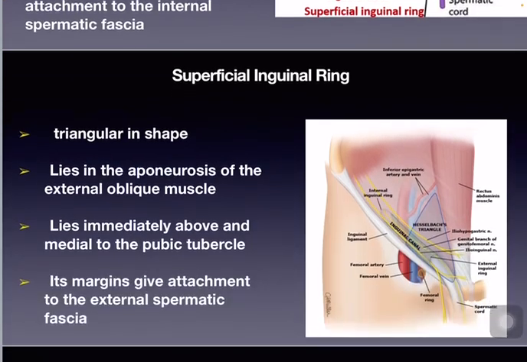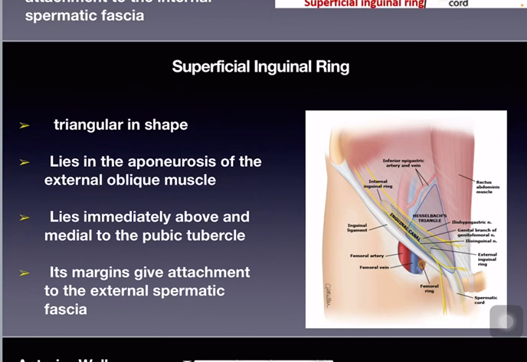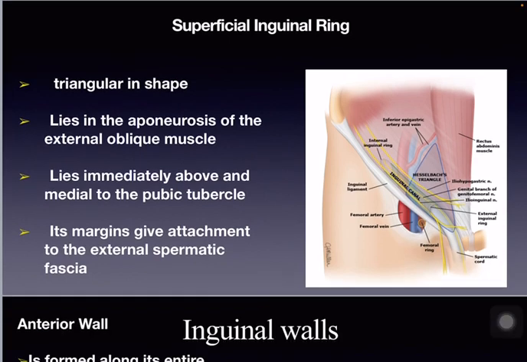Superficial inguinal ring. It is triangular in shape, lies in the aponeurosis of the external oblique muscle, lies immediately above and medial to the pubic tubercle. Its margins give attachment to the external spermatic fascia.